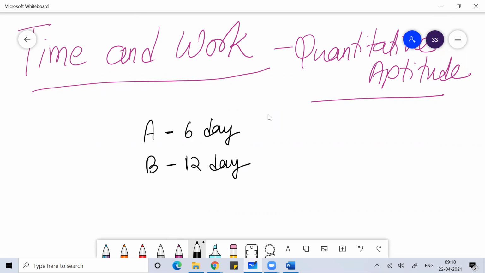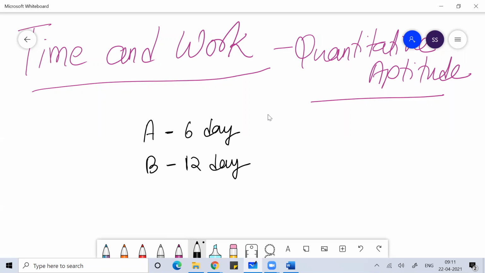The work is the same, and both A and B are doing this work. If A is completing the work in fewer days, then automatically A is more efficient than B. This mathematical relationship between the number of days and the work, we try to establish with many examples. Here, if the question comes that if A and B work together, then in how many days will the work get over? So how do we find that relationship?